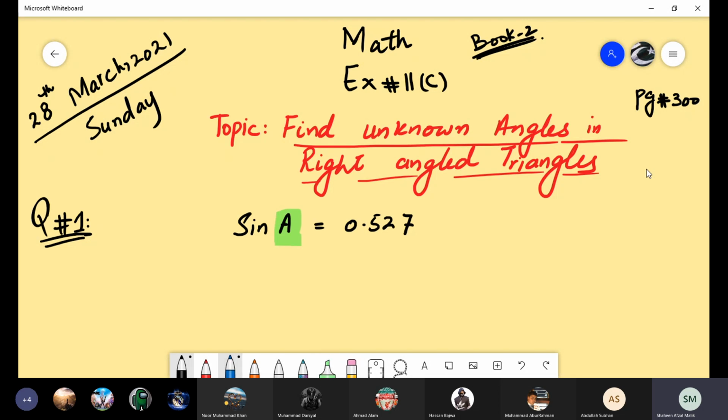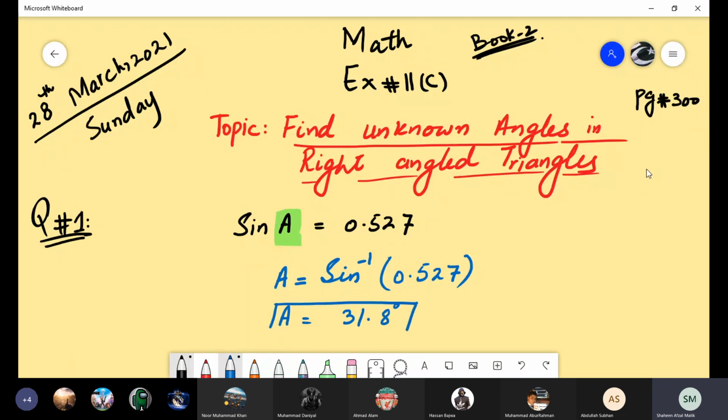So how will you find this angle? We will write that A is equal to, when you shift this sign to the other side, it will be sine inverse 0.527. If you have your calculator with you right now, press the shift button, then sine, so it becomes sine inverse. Take the sine inverse of 0.527 and tell me the value. Ma'am, 31.80. Very good. So it is 31.8 degrees we can write. This is the answer of your first part.